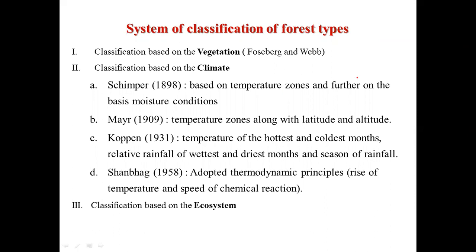Please remember the classification based upon the climate. They're not going to ask on what basis and all those things, just remember them. These scientists, Schimper, Mayer, Koppen, and Schonberg, classified the forests, and they took the climate as a basis.